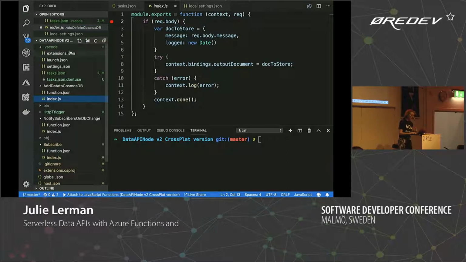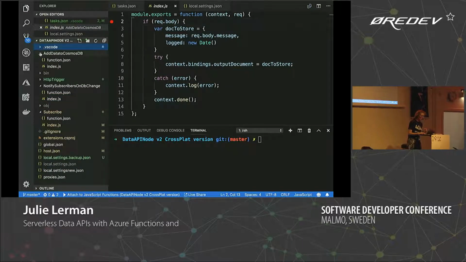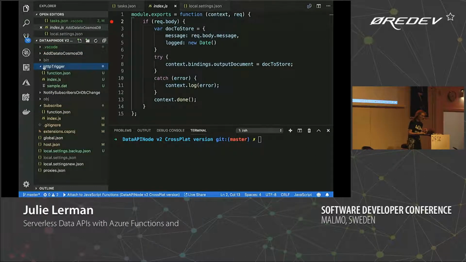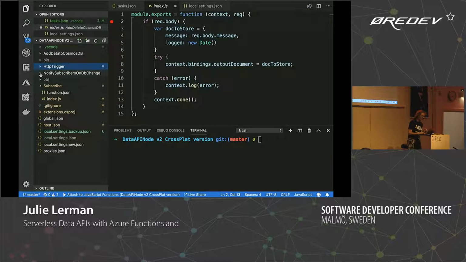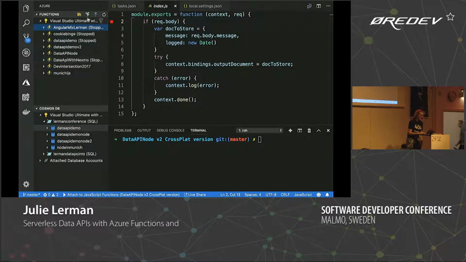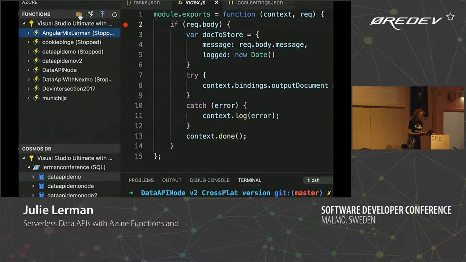Let me just collapse some of these so it's easier to see. That one was just a test, it doesn't count. So there's notify subscribers on DB change. There's subscribe. These are the three different functions. And what you can do is you create a folder, and then the Azure function gives you this ability right here.